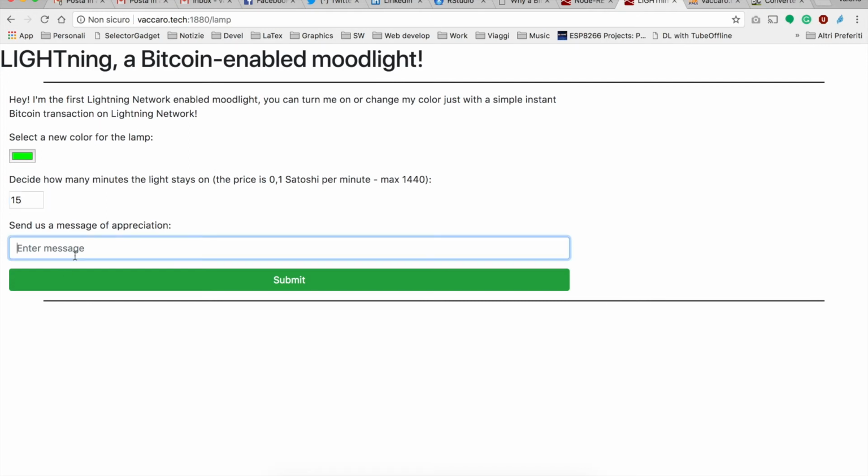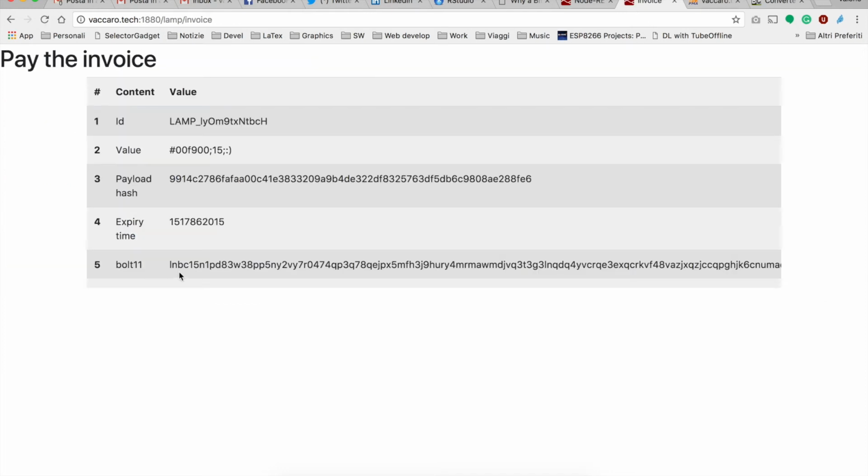We can choose how much time we want to turn on the light, and the payment is calculated on this, so we can add a message and confirm. In the next page we can see the invoice of the lightning network. We can copy the invoice and go to the terminal in order to make the payment.